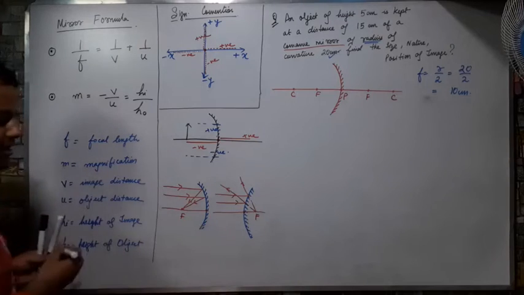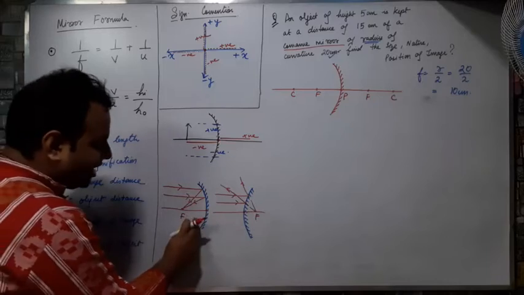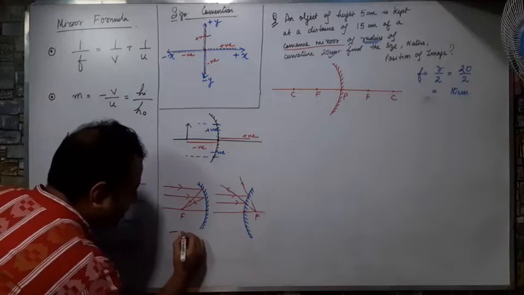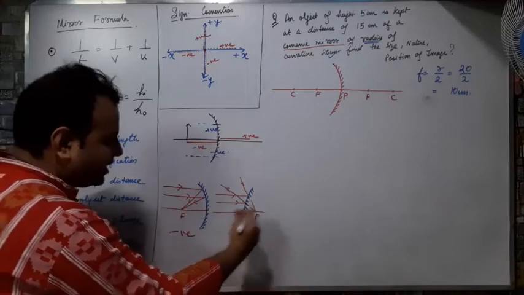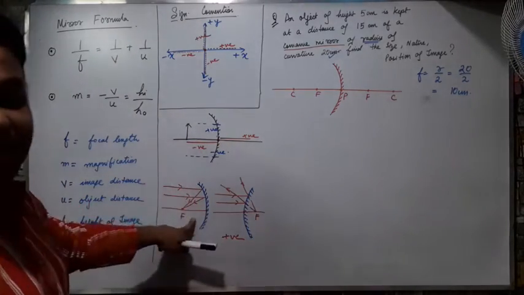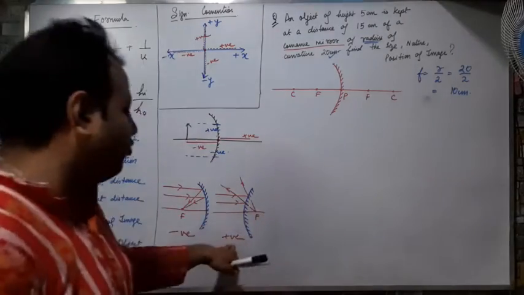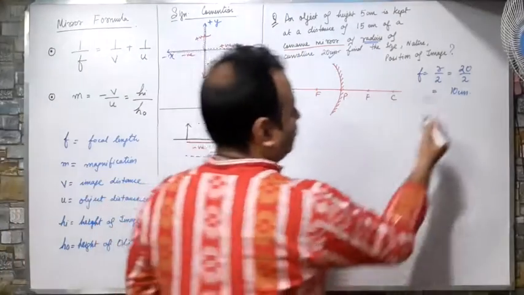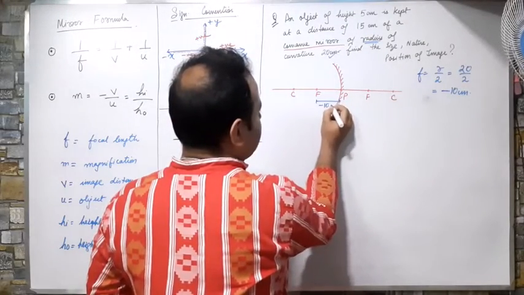Now, by seeing the diagram, in case of concave, the left hand focus is used, and left hand distance is always negative. For the convex, the right hand focus is used, and the right hand distance is always positive. So in case of concave mirror, the focus will always be negative. In case of convex mirror, the focus will always be positive. So being a concave mirror, my focus comes as negative, means my focus is minus 10 centimeter.